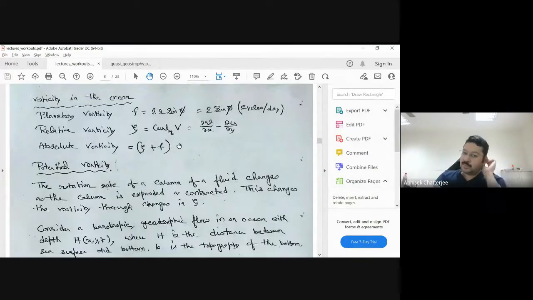Okay, so you remember last time we started with vorticity equations. We talked about what planetary vorticity is, which is basically the Coriolis parameter f, and then relative vorticity zeta. The f basically means how the Earth is rotating.